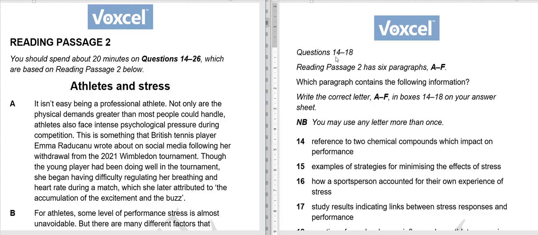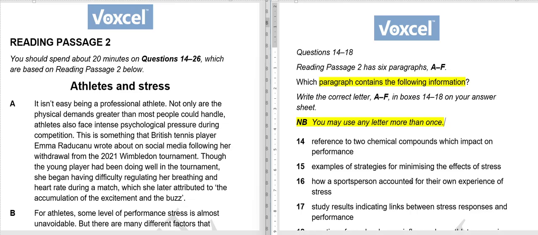The first set is questions 14 to 18. This type is: which paragraph contains the information, so we have to write A, B, C in front of them. The important thing to note is that you may use any letter more than once.